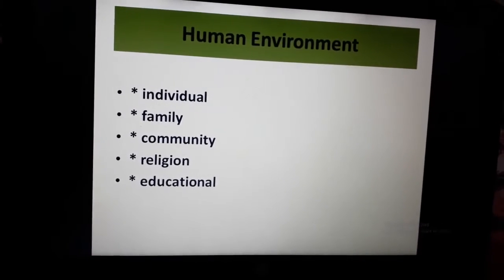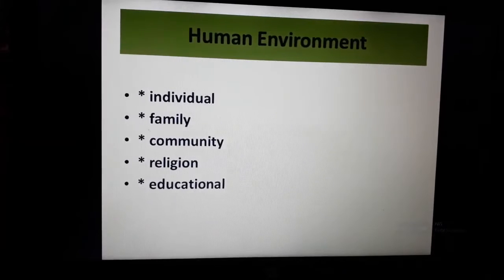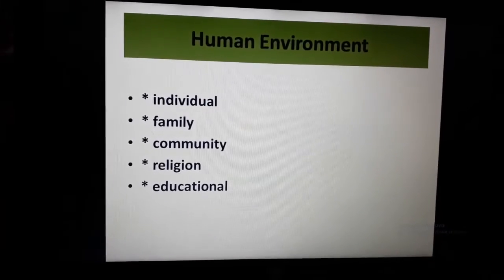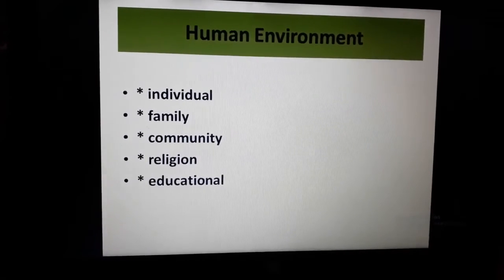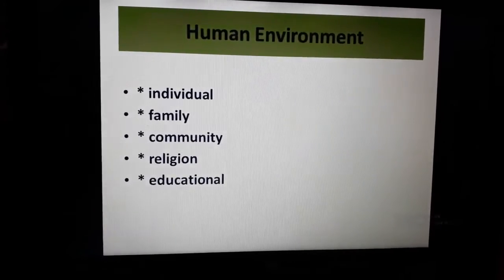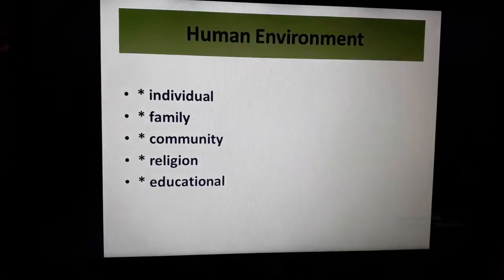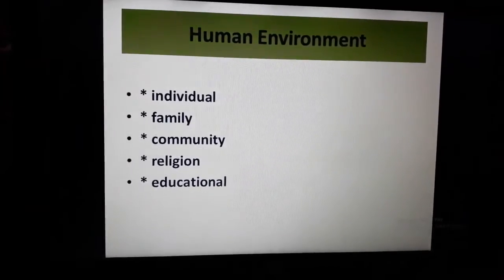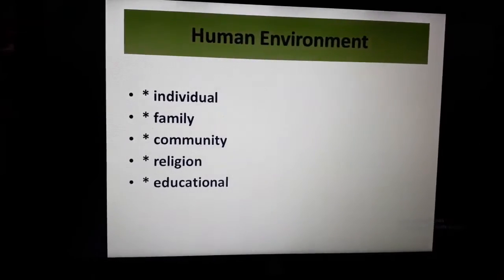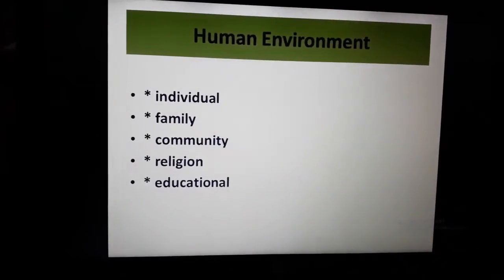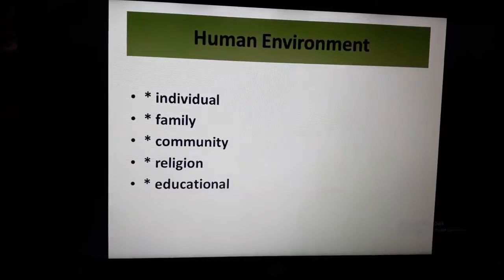Natural covers the things present in nature itself. Human-made covers the things made by human beings using natural resources. And the third one, human environment, includes humans basically.